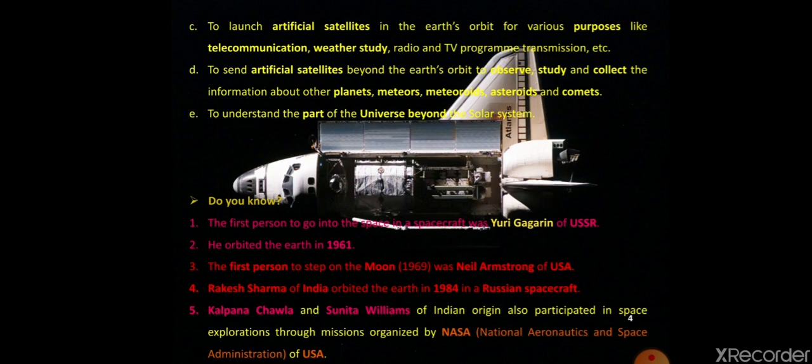Our fourth point is Rakesh Sharma of India orbited the Earth in 1984 in a Russian spacecraft. So Rakesh Sharma was the first astronaut from India who orbited around the Earth in a Russian spacecraft.